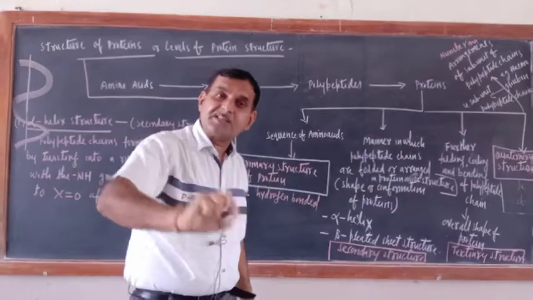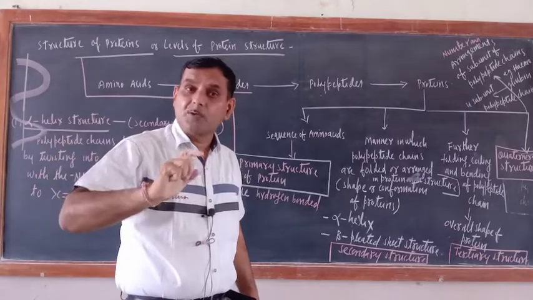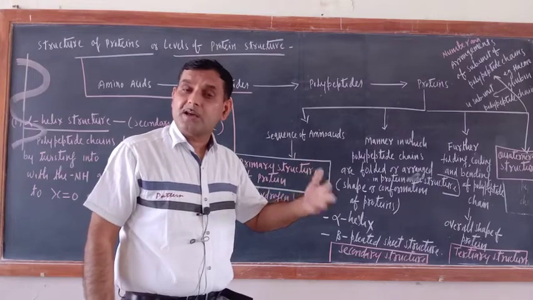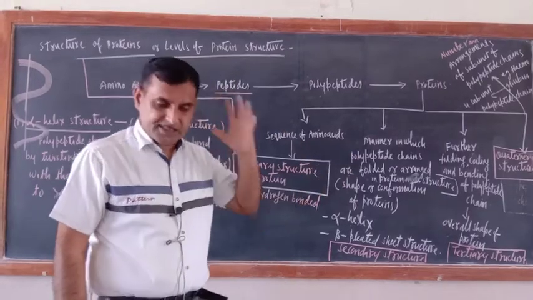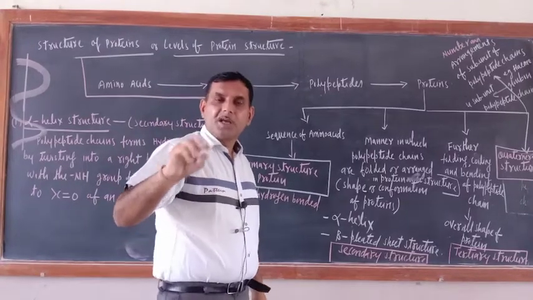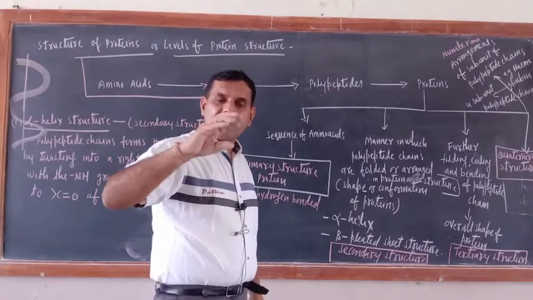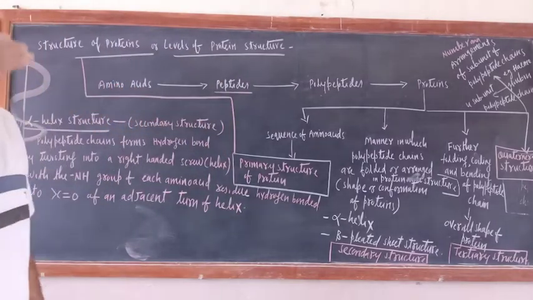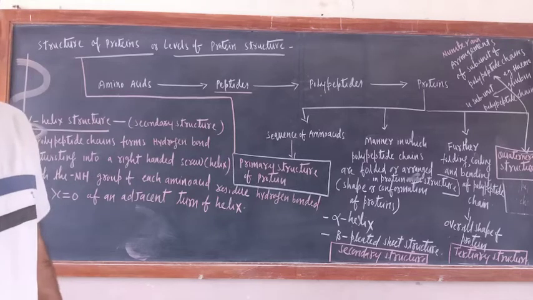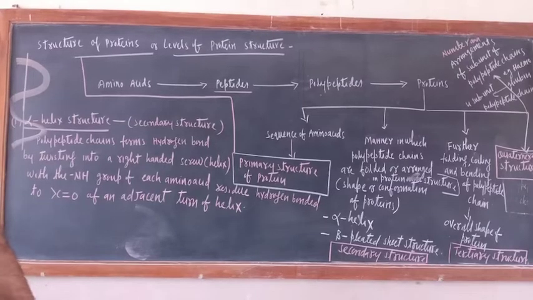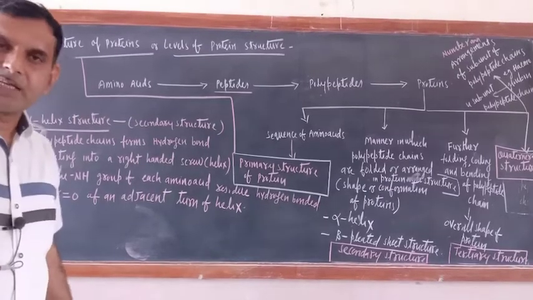If this sequence is disturbed, the protein would be disturbed and you will fall sick. Just see hemoglobin, you might have heard about it. In hemoglobin, amino acids are arranged in a proper sequence: first valine, then histidine, then threonine, proline, then glutamic acid, then lysine.